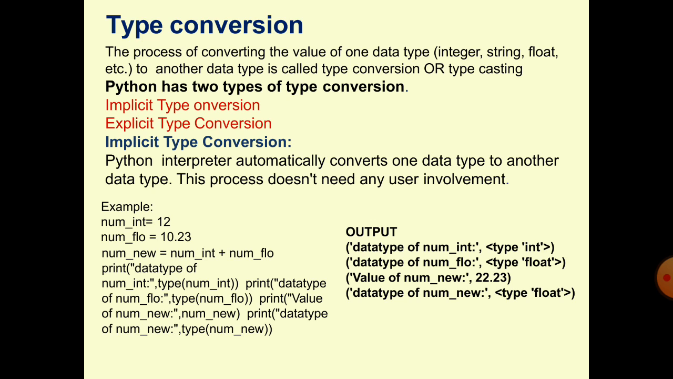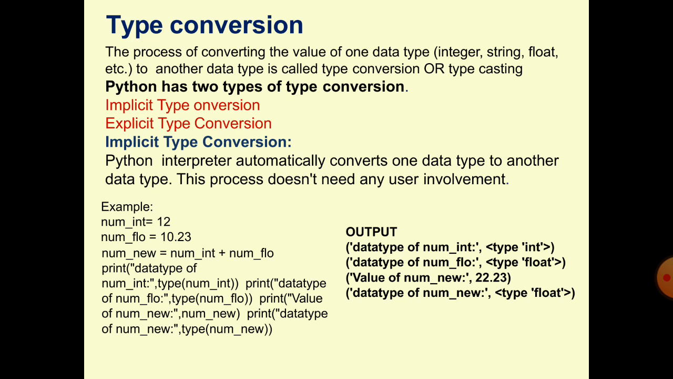Here is an example. num_int is equal to 12; num_int is a variable that stores an integer value, and num_flo is a variable that stores a float value. Now num_new is equal to num_int plus num_flo. So num_new will be stored as a float type.